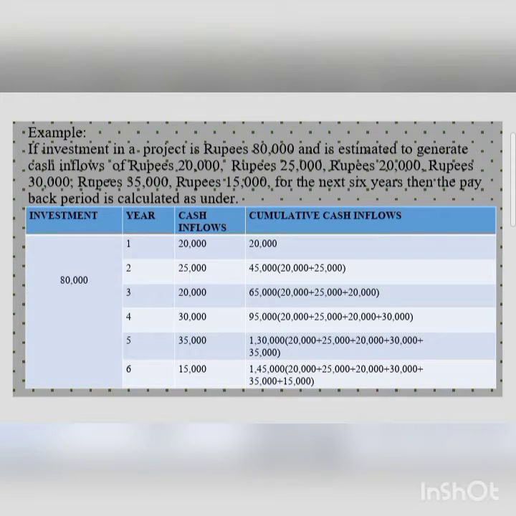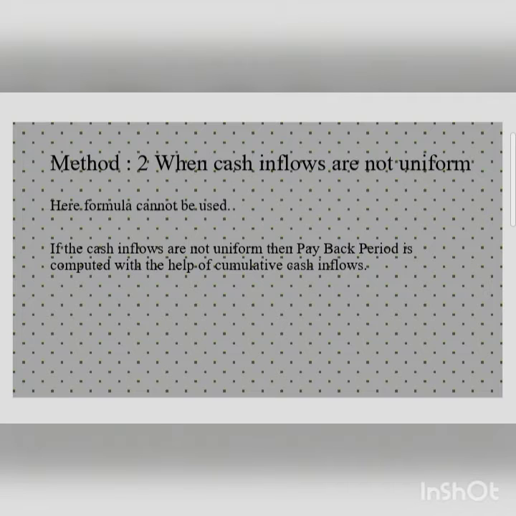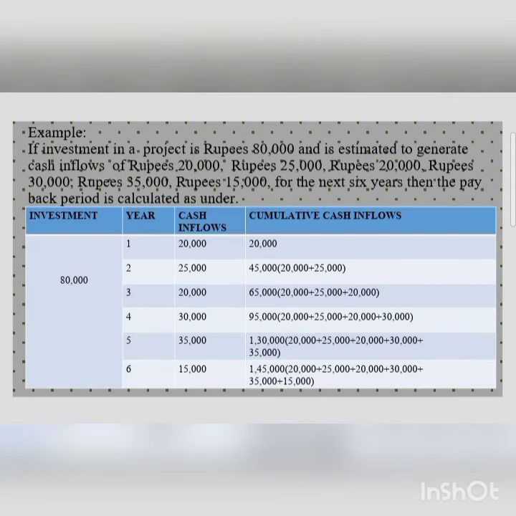So, in method 2, when the cash inflows are not uniform, we cannot apply the formula. Here, the cumulative cash inflows are calculated in order to find out the payback period. In this example, the initial investment is 80,000 and the estimated cash inflows are 20,000, 25,000, 20,000, 30,000, 35,000, 15,000 for the next 6 years.